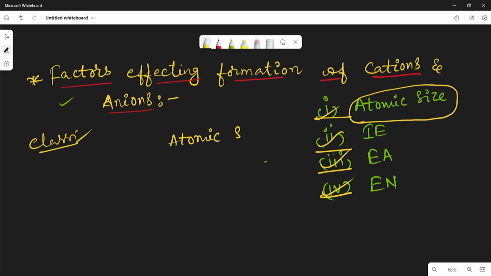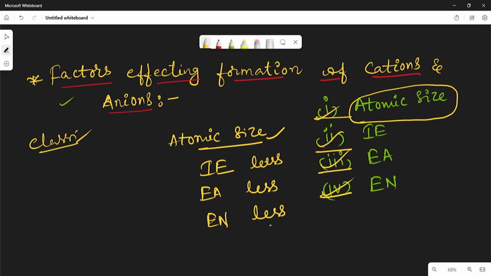If the atomic size is more, then the ionization energy will be less, electron affinity will also be less, and electronegativity will also be less. Then there is a possibility to form cations.